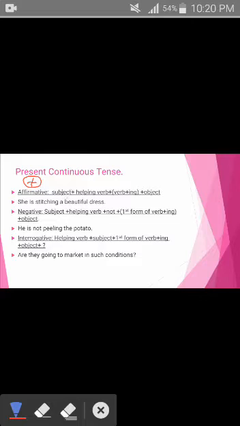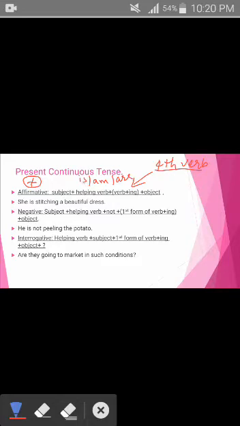The formula for making a sentence is subject, helping verb, verb plus ing form, that is first form of the verb plus ing, which is called fourth form of the verb, right? This is what I told you earlier. And then object, and then obviously full stop. Which helping verb does present continuous tense take? That is is, am, and are, right?